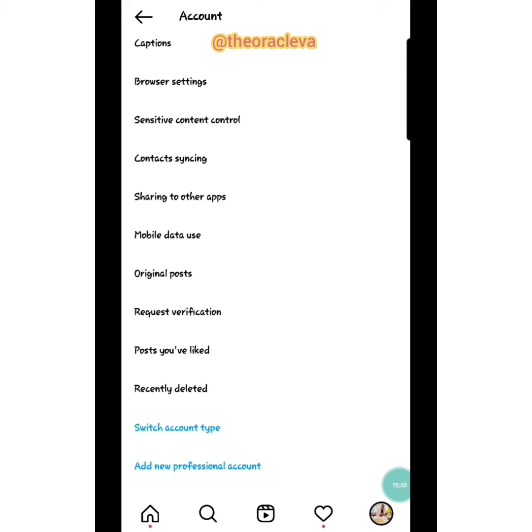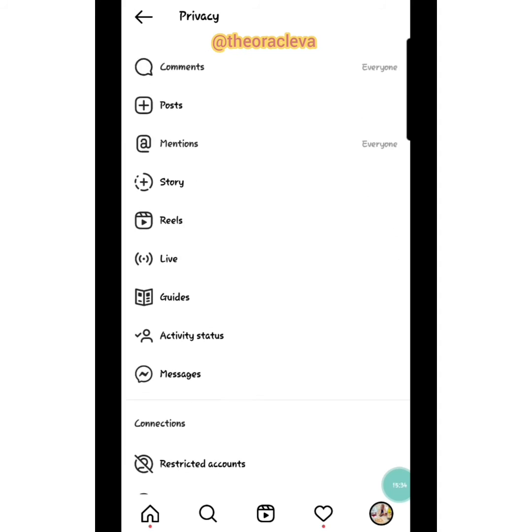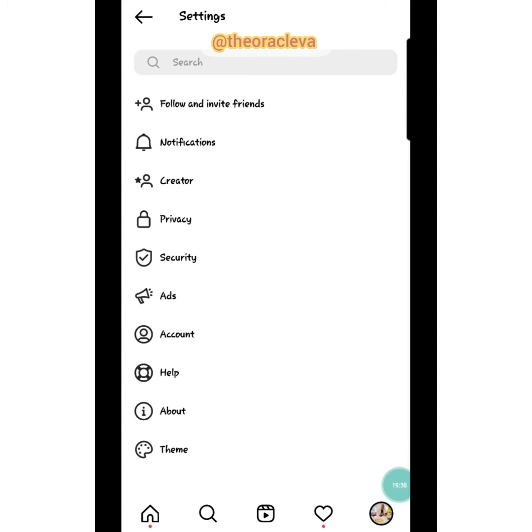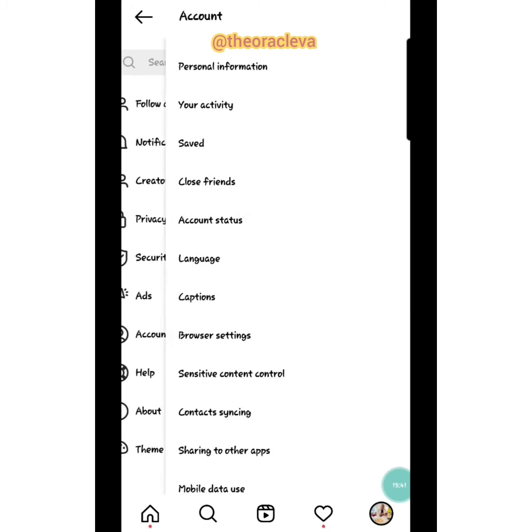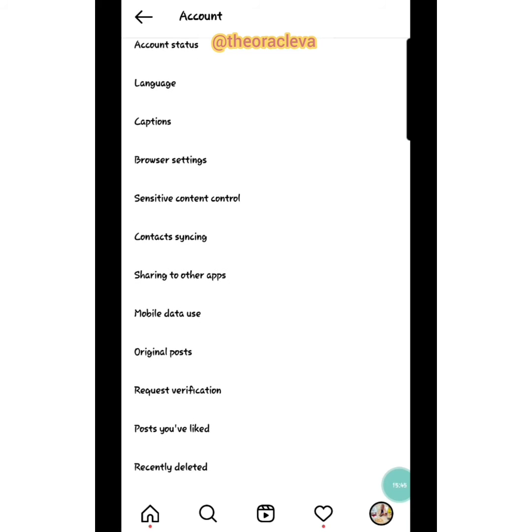Now there's another one I want to show you. Hold on, let me see if it's here. No, it's not here, so we'll go back and go to privacy. Is it under privacy? No, it's not under privacy. We go to accounts again. Oh yes, it's under mobile data use. This one is really, really cool. Under mobile data use, you're going to love this one.